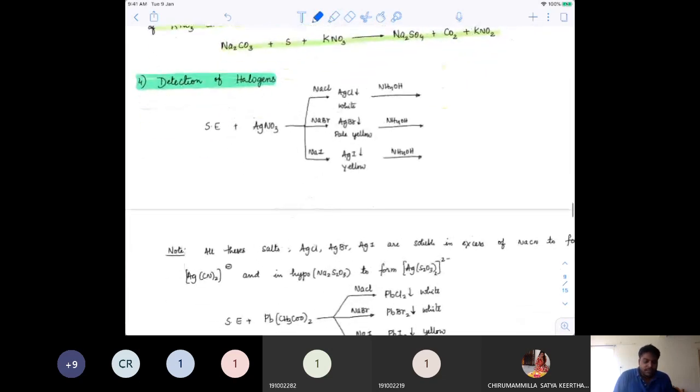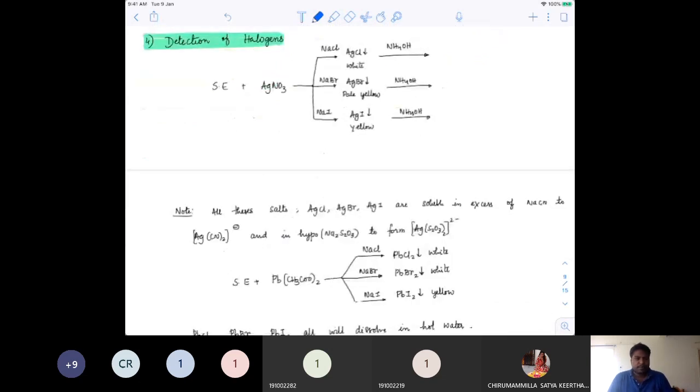Detection of halogens. This is an important part in JEE. This is the most asked area.